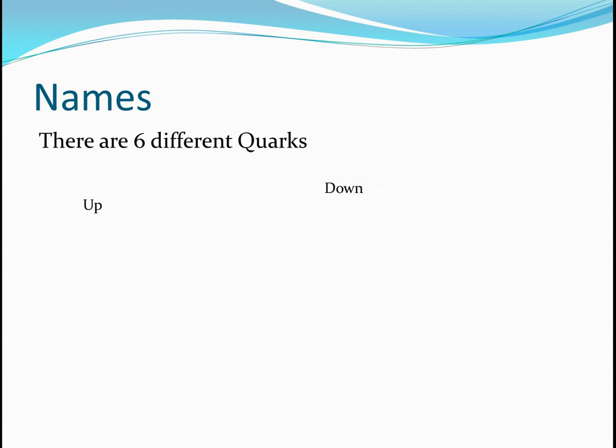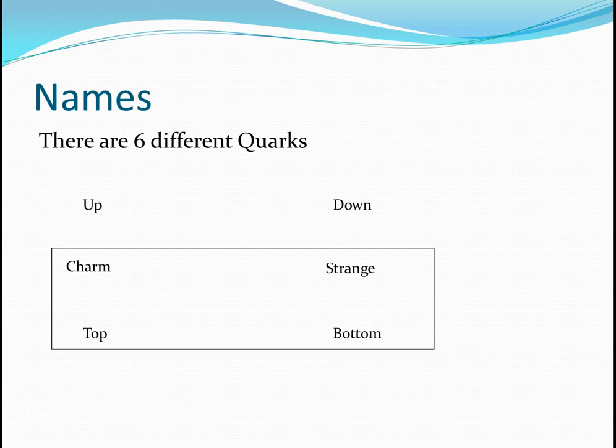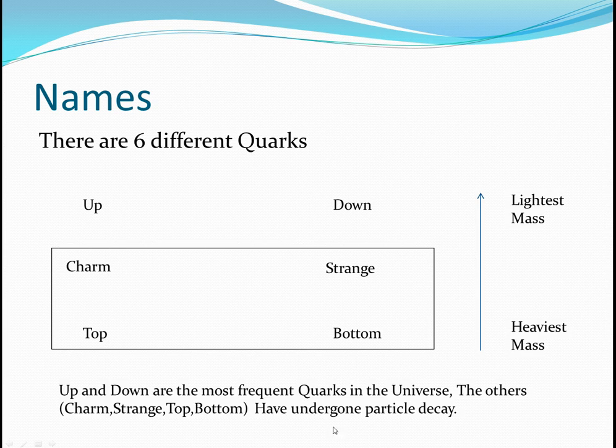So we need to know about the names of the quarks. As I said before, there are 6 different quarks. You have the up quark and its corresponding anti-up quark, a down quark, charm, strange, top, and bottom. I'm going to take away charm, strange, top, and bottom, which have all decayed away. They're very unstable and they've undergone particle decay.